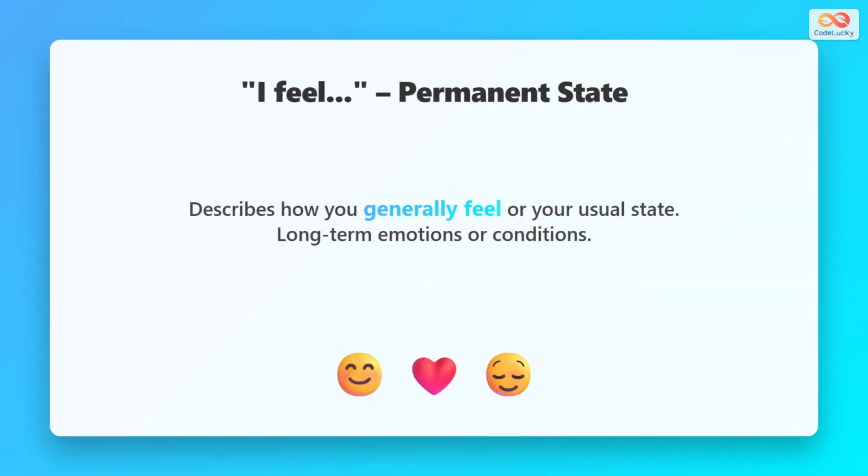I feel describes how you generally feel most of the time. This is your usual emotional state. Use I feel for long-term emotions or conditions that stay with you. It shows your regular way of feeling.